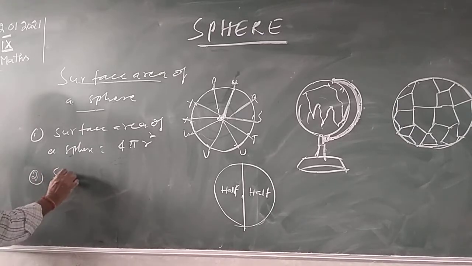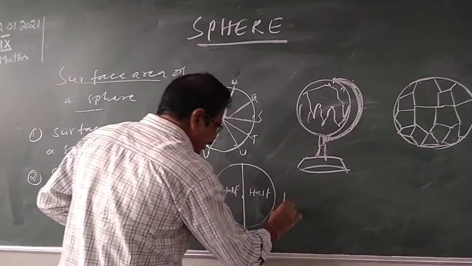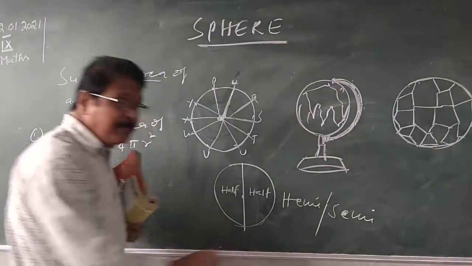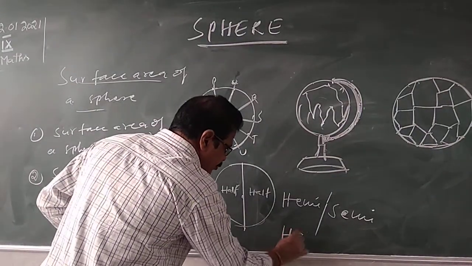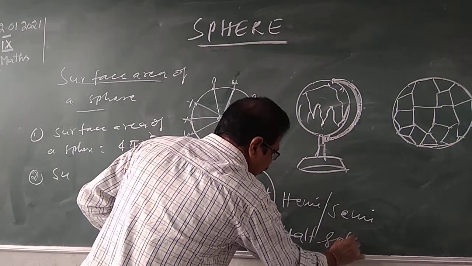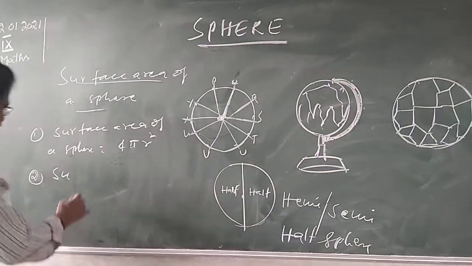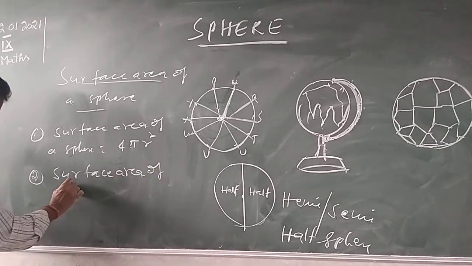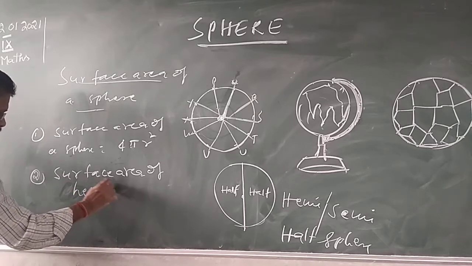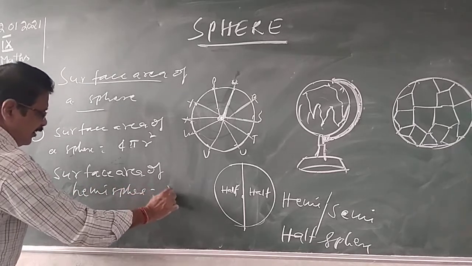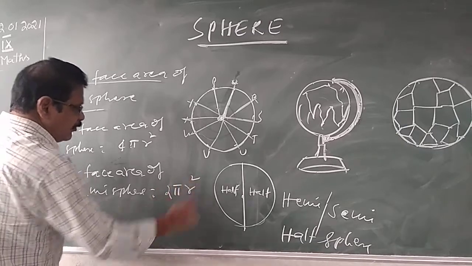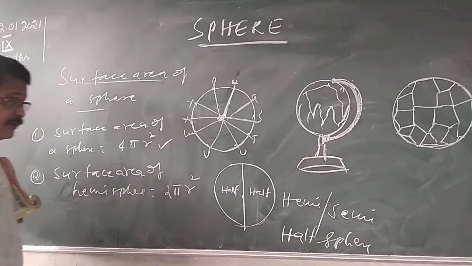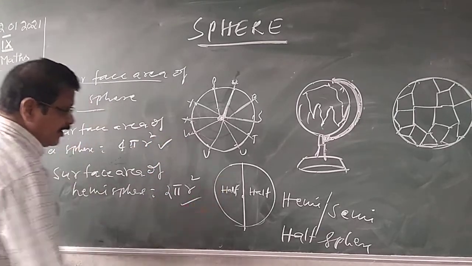So the surface area of a hemisphere. Hemi or semi have the same meaning. Hemisphere means half sphere. The surface area of a hemisphere is equal to 2 pi r square. The surface area of a complete sphere is 4 pi r square. The surface area of a hemisphere is 2 pi r square.